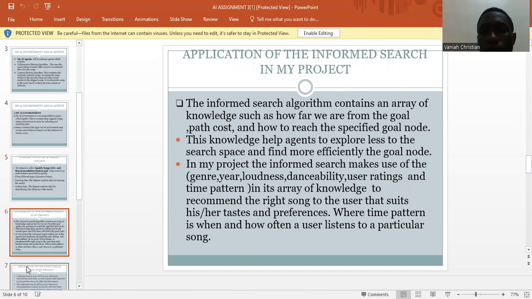Application of the informed search in my project. The informed search contains an array of knowledge such as how far we are from the goal, the purpose, and how to reach the specified goal node. In my project, the informed search makes use of the genre, year, loudness, danceability, user ratings, and time pattern in its array of knowledge to recommend the right song to the user that suits his or her tastes and preferences. With the informed search, we are providing it with an array of knowledge, and this knowledge would include the types of genre, the audio features, the ones we talked about in the previous slides, for the system to recommend the right song.